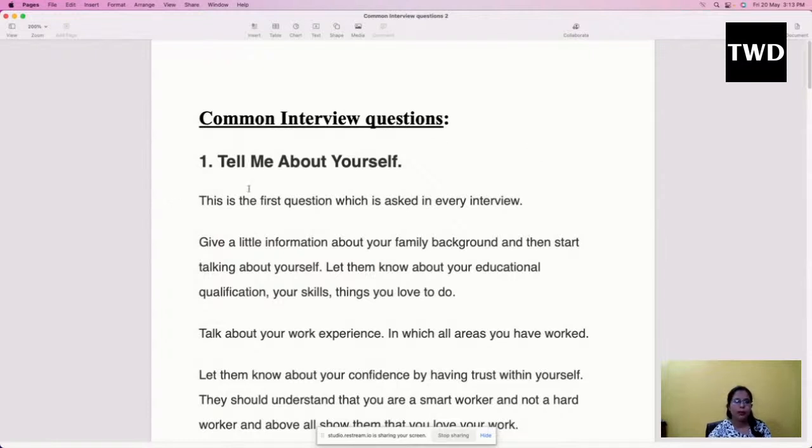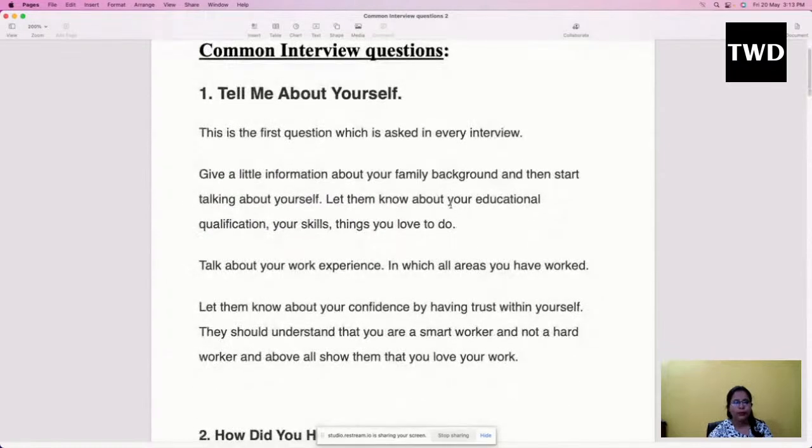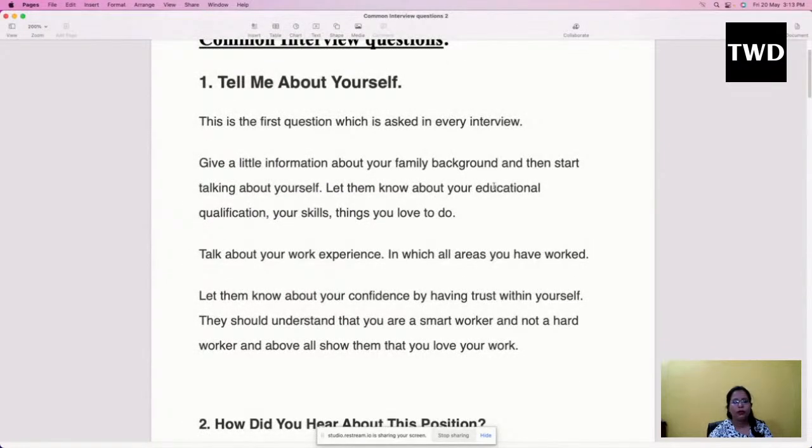So, tell me about yourself is the first question asked in every interview. Give a little information about your family background and then start talking about yourself. Let them know about your educational qualification, your skills, things you love to do. Why do they pose such questions? Because they want to view you from inside, to see what kind of person you are.